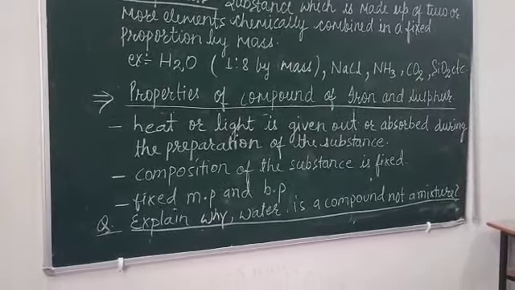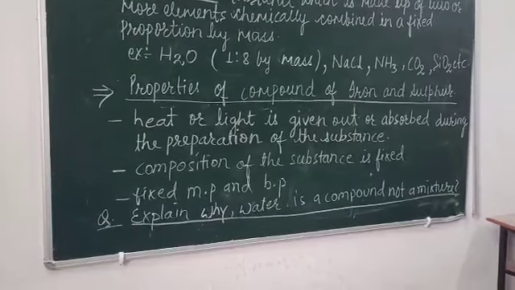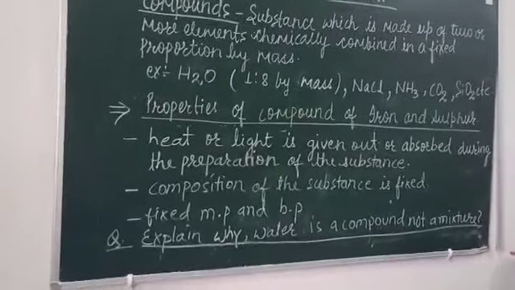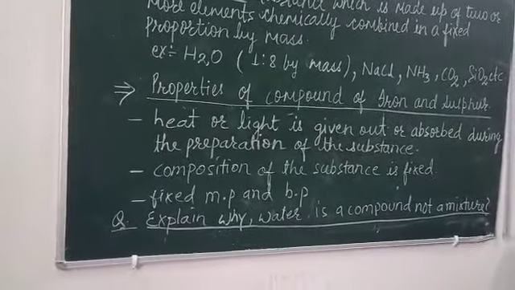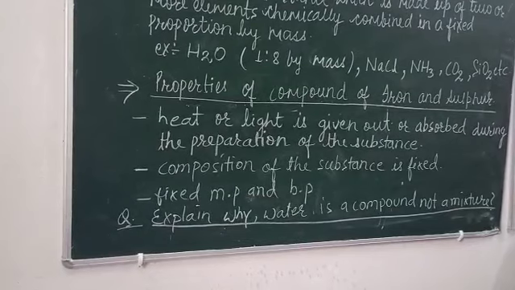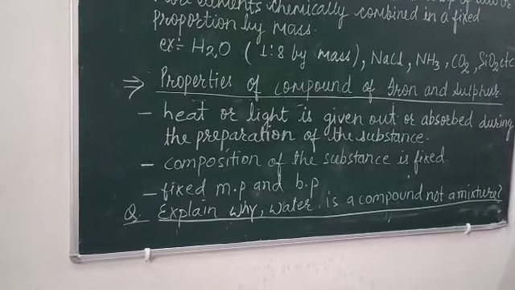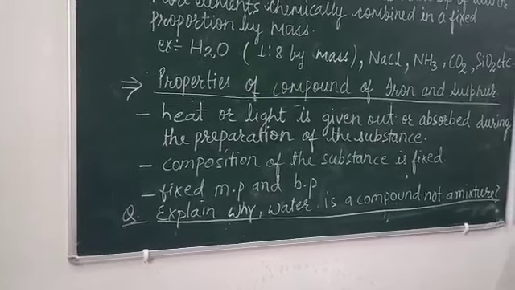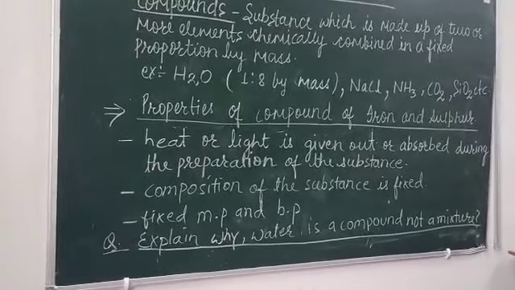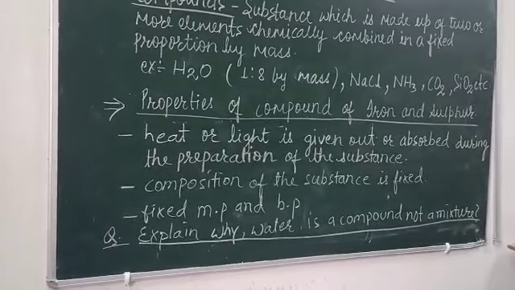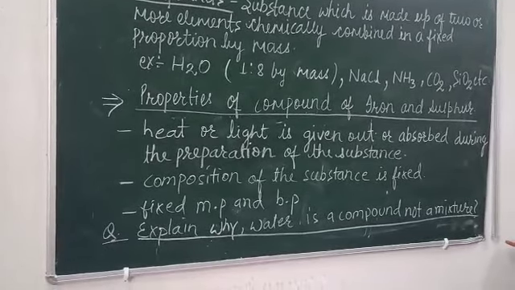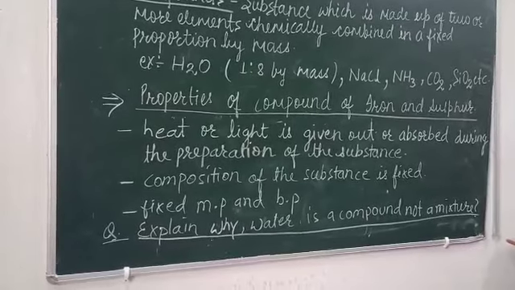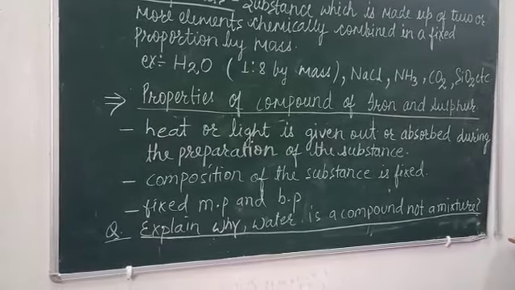Now let's see a question. Explain why water is a compound, not a mixture. The answer: water cannot be separated into its constituents like hydrogen and oxygen by physical methods such as filtration, evaporation, distillation, sublimation, etc. Next, the properties of water are entirely different from those of its constituents, hydrogen and oxygen.